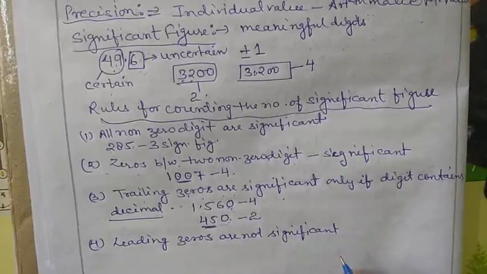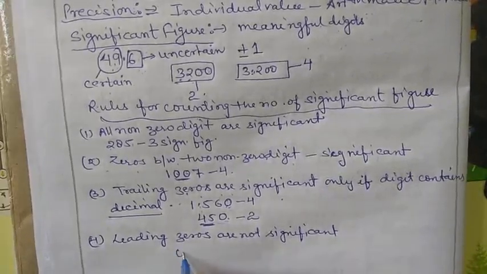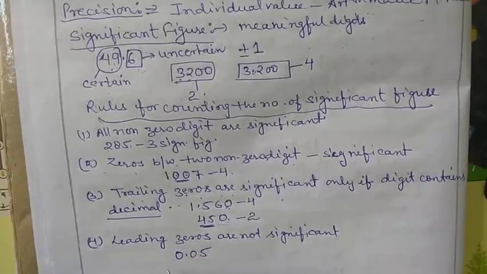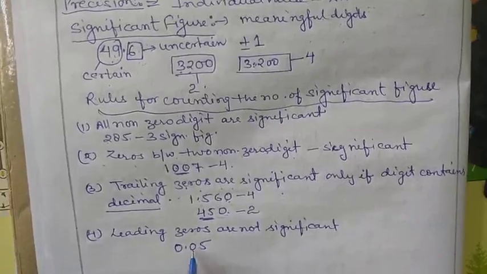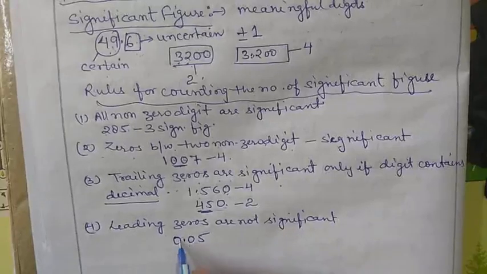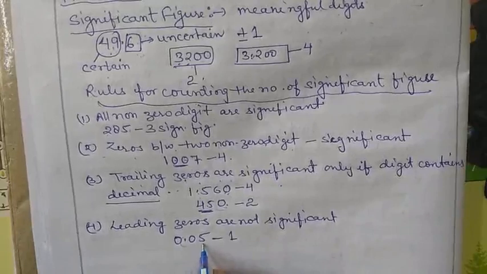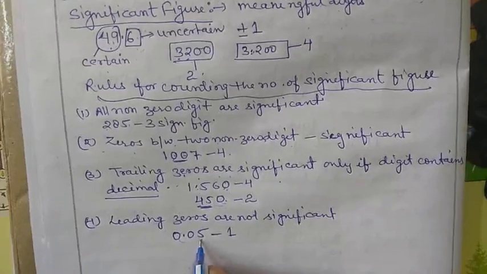For example, 0.05. This one is the leading zero. Its purpose is only to assign the position of the decimal point. So here is only one significant figure, and this one is the 5. Only one significant figure. Clear?